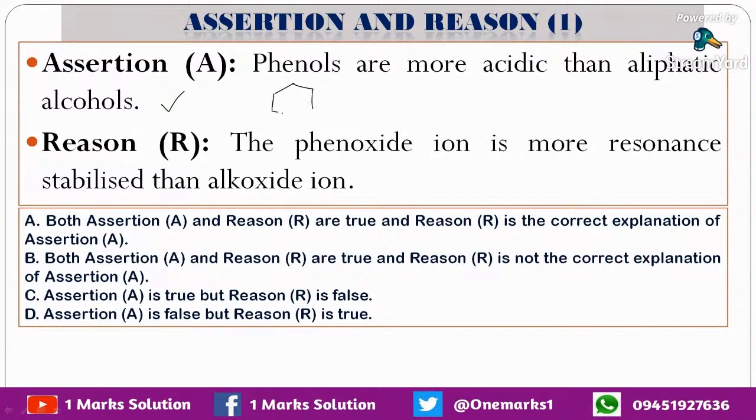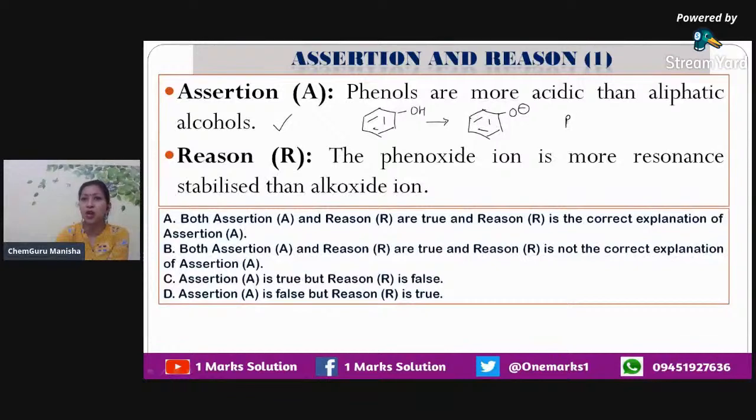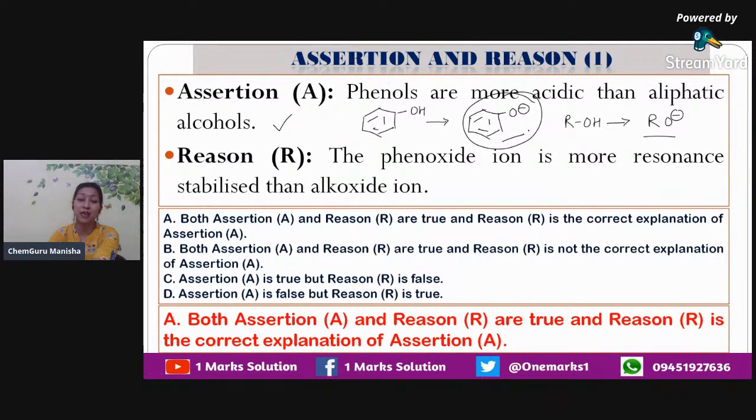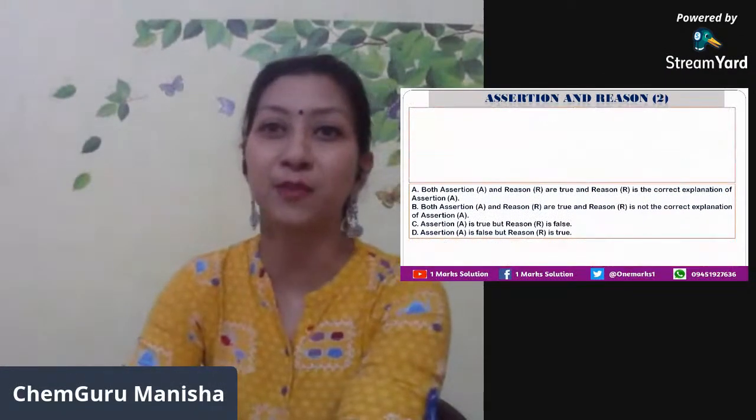Now, let me tell you this through the structure. If I have this OH, it undergoes the loss of H plus. What is acidity? It is basically the loss of hydrogen ion. So once the hydrogen ion is lost, the phenoxide is formed. Suppose you have ROH, it loses H plus and you get RO minus. So this is alkoxide, this is phenoxide. Since phenoxide is undergoing resonance, it is resonance stabilized. So yes, it is stable and we believe that phenols are more acidic in nature. That's why assertion and reason both are true and the reason is a correct explanation of the assertion as well.